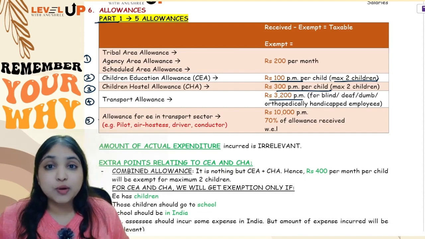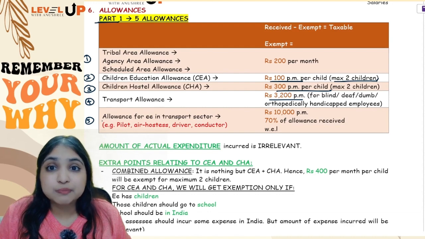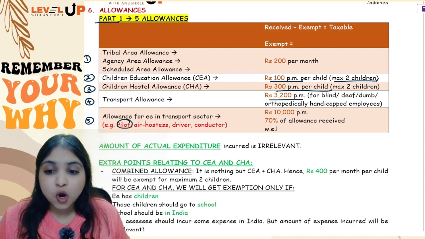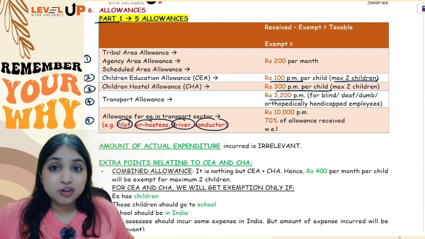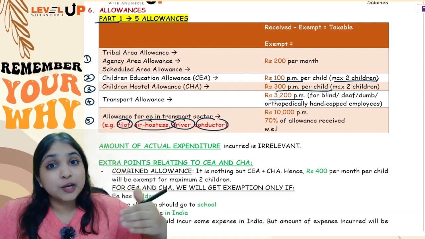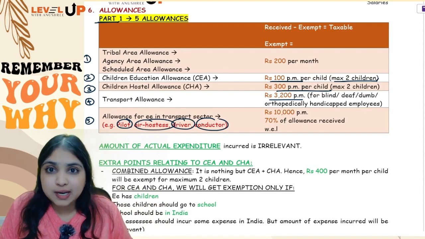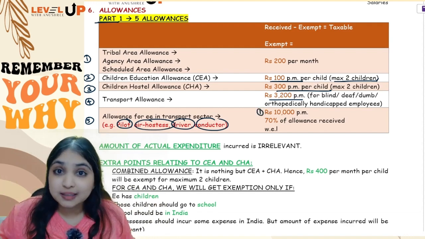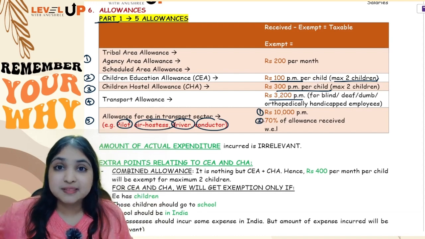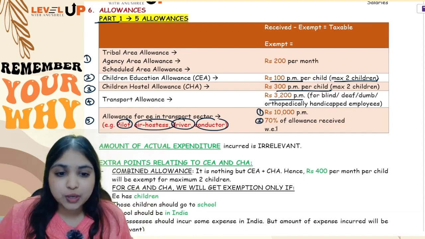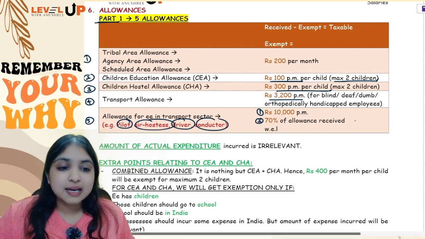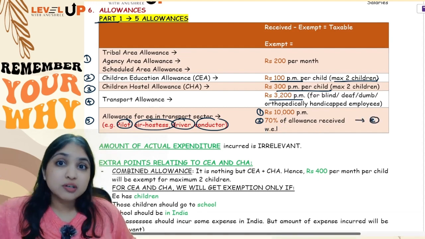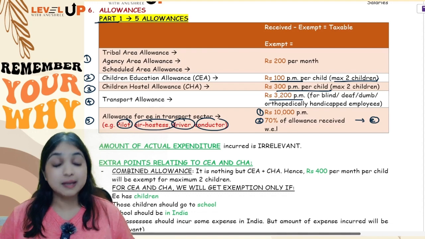And lastly, if you get any allowance because you are working in the transport sector, like for example if you are a pilot, or an air hostess, or a driver, or a conductor, then to help you meet your day-to-day expenses, the employer may give you an allowance. With respect to that allowance, you will do 2 calculations. One is 10,000 per month, second is 70% of allowance received. Out of these two numbers, whichever is the lesser number, that lesser number will become your exemption. So received minus exempt, balance will be taxable, guys.